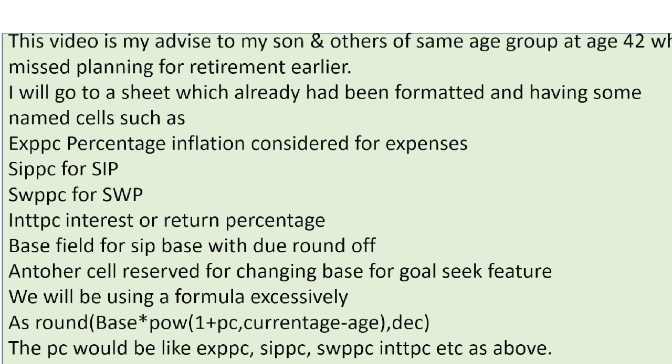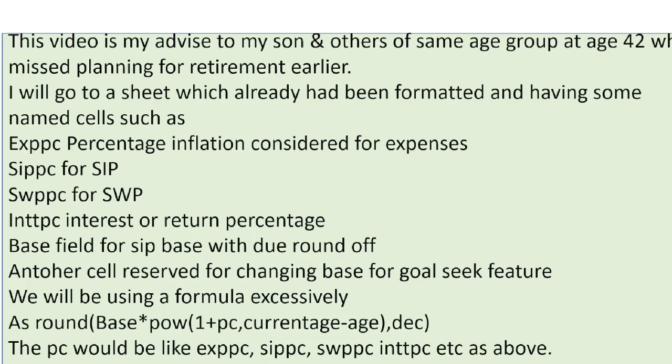For example, equal to round off base multiplied by power of 1 plus SIPPC, comma, current age minus age, bracket close, decimal, number 0 or 2 decimal places. The PC would be like EXPPC, expenses PC, or SIPPC, SWPPC, interest PC, etc., as above. In the course of making the sheet, we will give some examples of named cells.